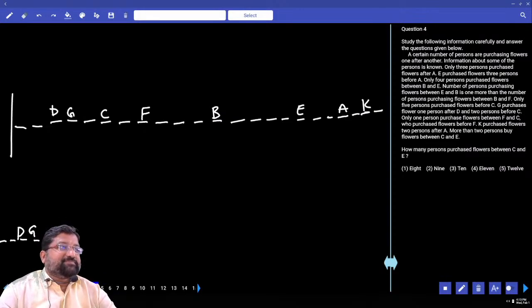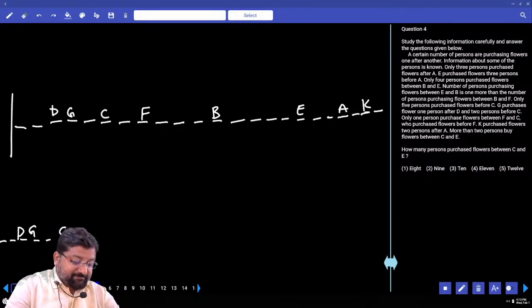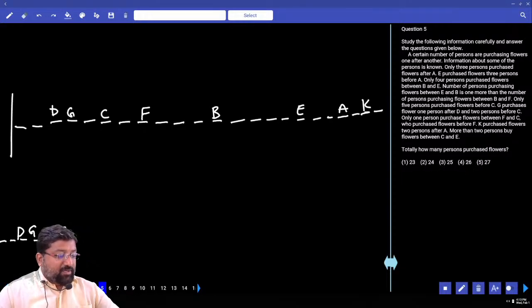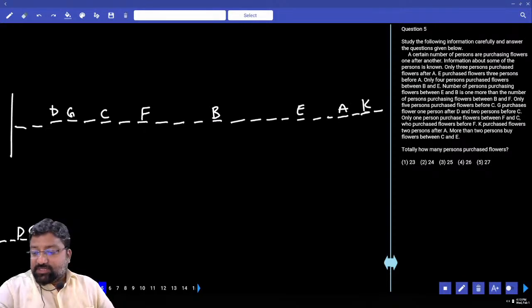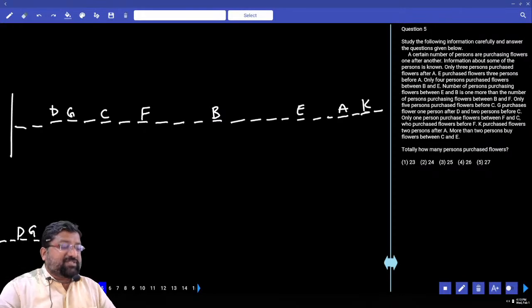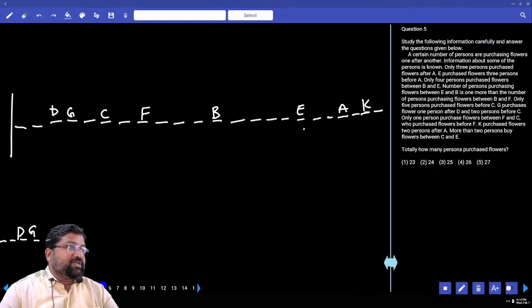Understood everyone? How many persons purchased flowers between C and D? 1, 2, 3, 4, 5, 6, 7, 8, 9, 10. Next. Totally how many persons purchased the flowers? Count once. 1, 2, 3, 4, 5, 6. Till C it is 6. In between C and D 10, 16. E is 17, 18, 19, 20, 21, 22, 23. How many? 23. See, the number is more than 19.